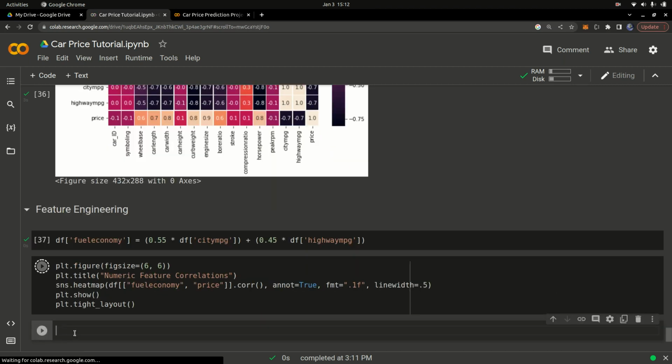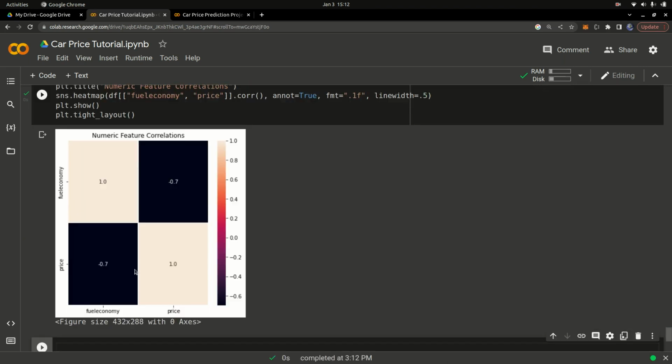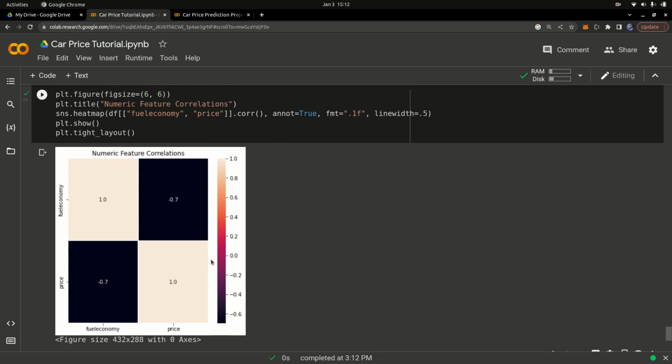We're plotting a simple graph to show the correlation between the fuel economy and the price of the car. You can see the fuel economy and the price of the car are negatively correlated, meaning there's a weak relation between the two. They're not positively correlated, they are weakly correlated. You can also see that all the ones on the main diagonal are 100% because price is 100% correlated with price, right? So that's the correlation we can take from the fuel economy and the price. If this correlation is negative, it doesn't mean we have to drop it. We can use it even if it's negative.